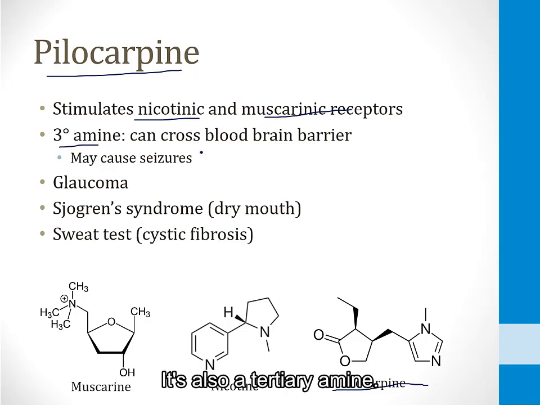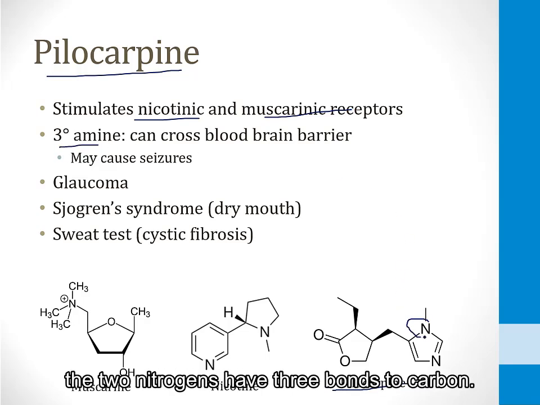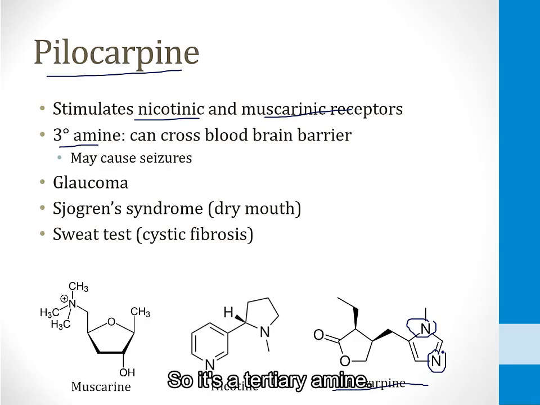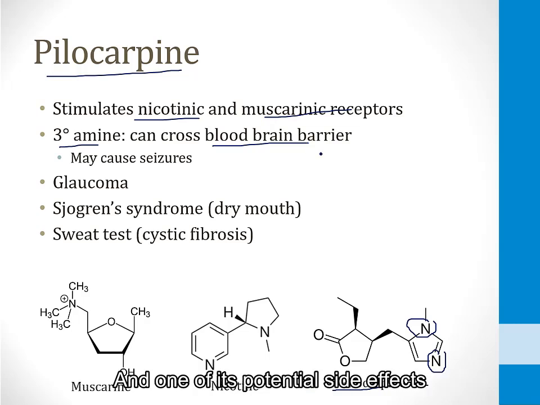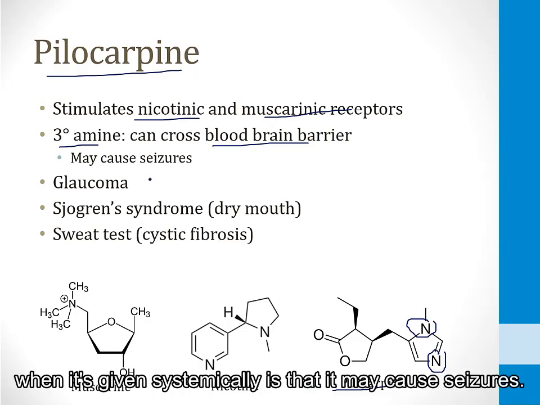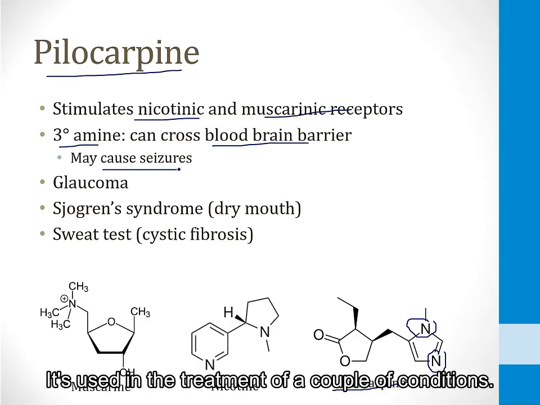It's also a tertiary amine. If you look at its structure, the two nitrogens have 3 bonds to carbon, so it's a tertiary amine. That means it can cross the blood-brain barrier, and one of its potential side effects when it's given systemically is that it may cause seizures. It's used in the treatment of a couple of conditions.